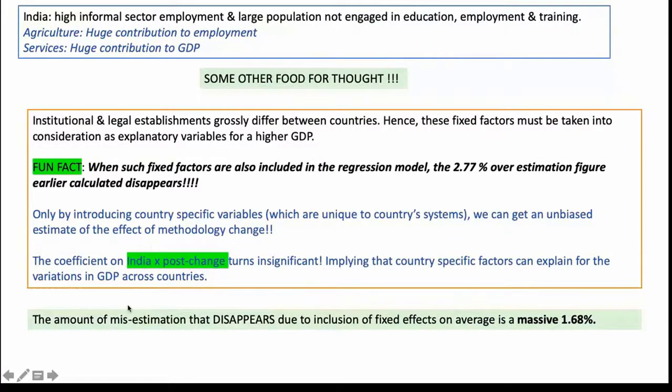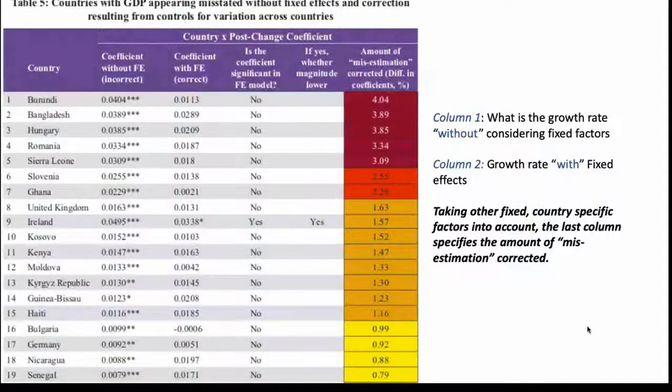And this is exactly what is being pointed out here. The last point here says that the amount of misestimation that disappears due to inclusion of fixed effects is 1.68%, which means that there are some unobservable fixed effects which are exclusive to India, and they are actually explaining 1.68%, which means that you can't just say that 2.77% is the residual and it is going to be whole and soul attributed to methodology change.